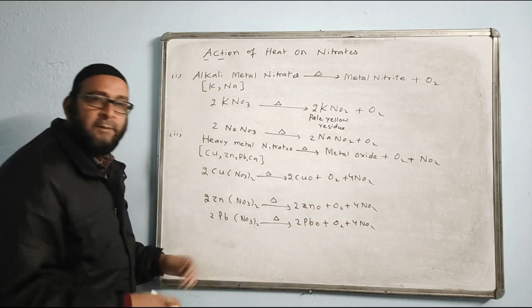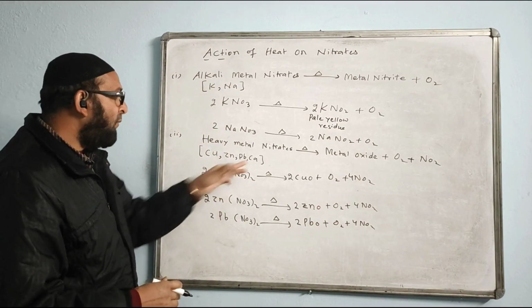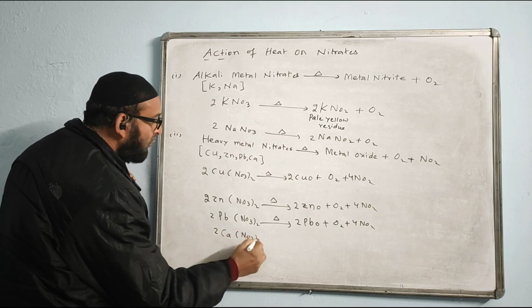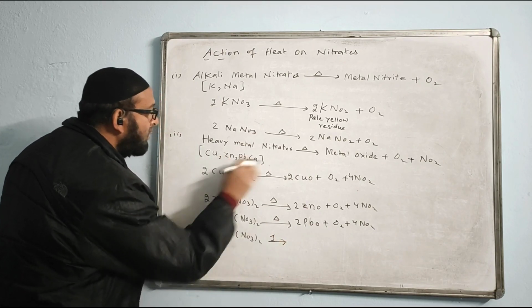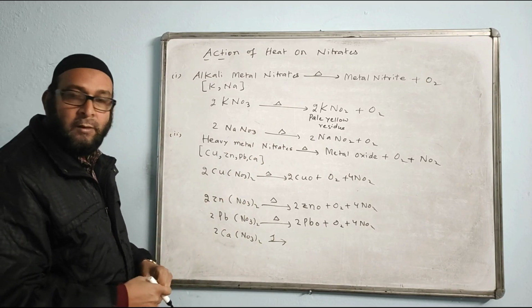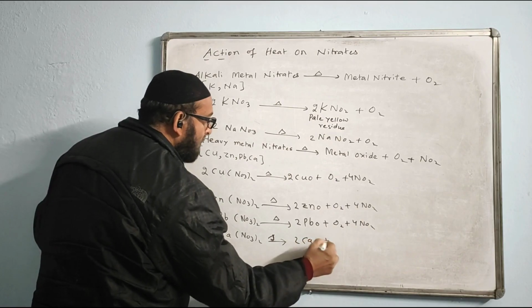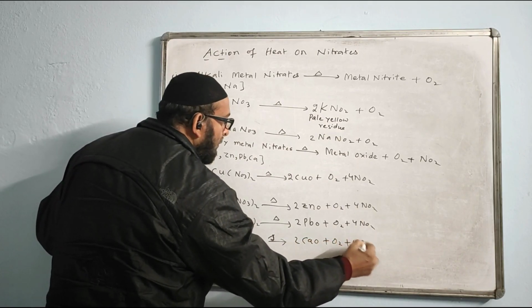Balancing number also remains the same, does not change. If I have calcium nitrate, 2Ca(NO3)2. If you know about one, you know about all the remaining three. 2CaO plus.